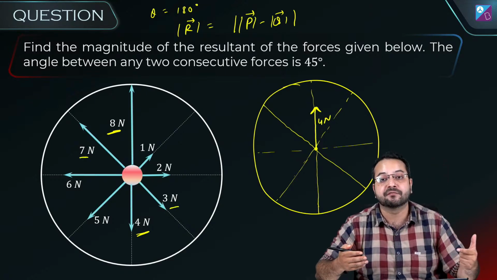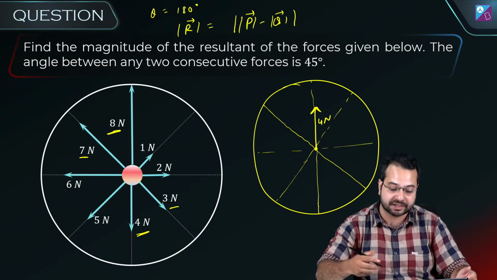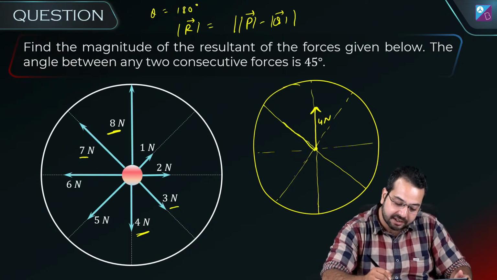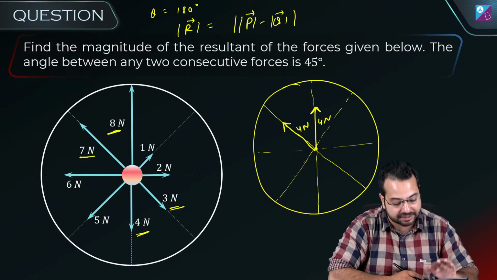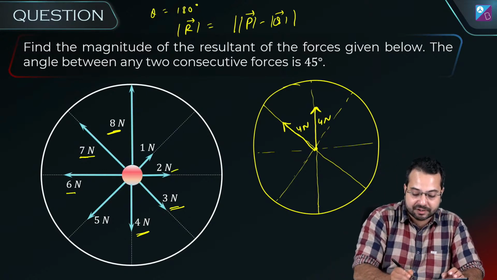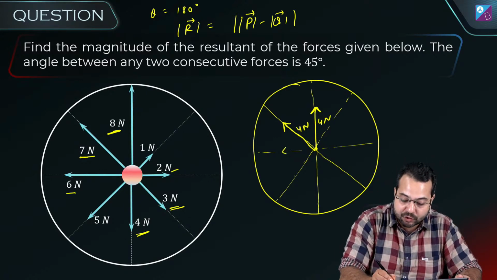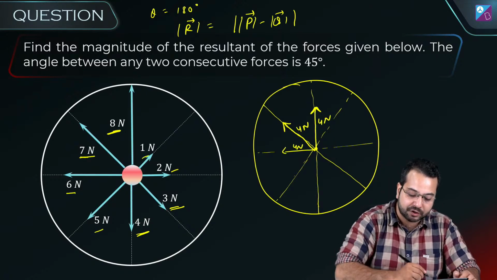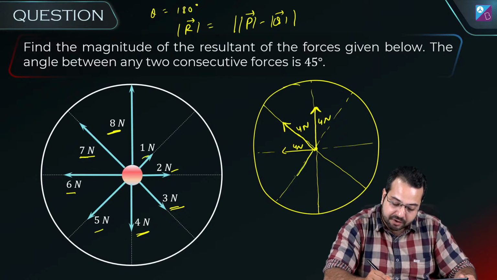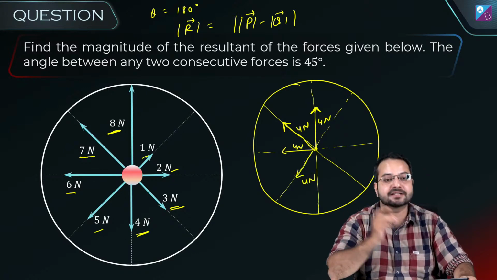Again they are pointing opposite, which means the resultant is going to be 4 Newton like this. This 6 Newton and 2 Newton, the resultant is going to be 4 Newton like this. And for this 5 Newton and 1 Newton, the resultant is going to be 4 Newton like this.